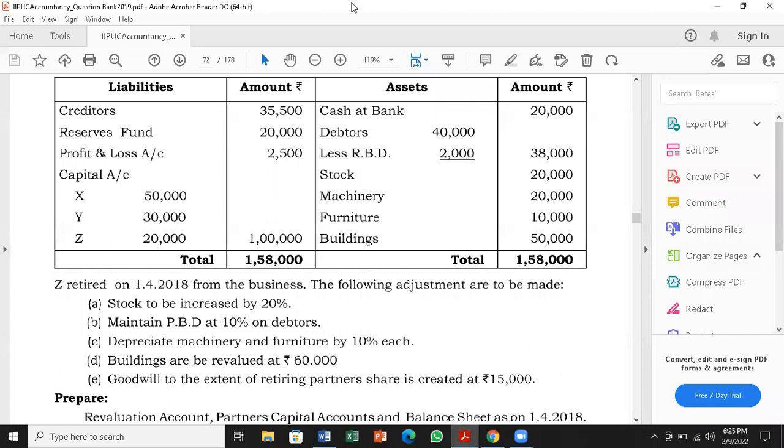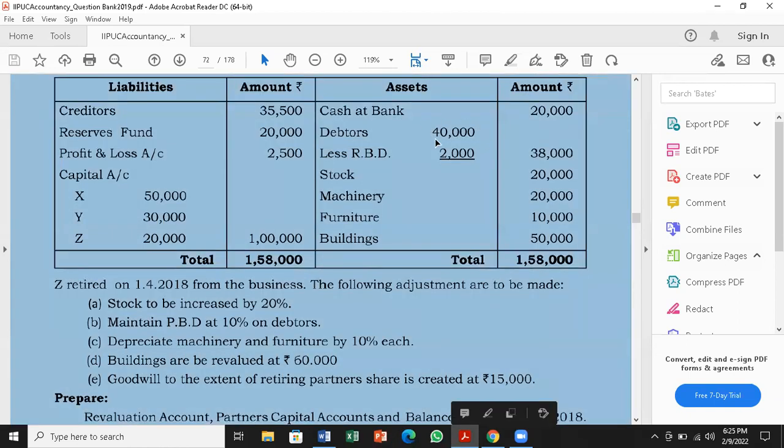Next, maintain provision for doubtful debts at 10% on debtors, maintain, but already RBD is there. So they say 10% of debtors, 10% of 40,000 should be there. That is 4,000 should be the RBD, but already 2,000 is there.